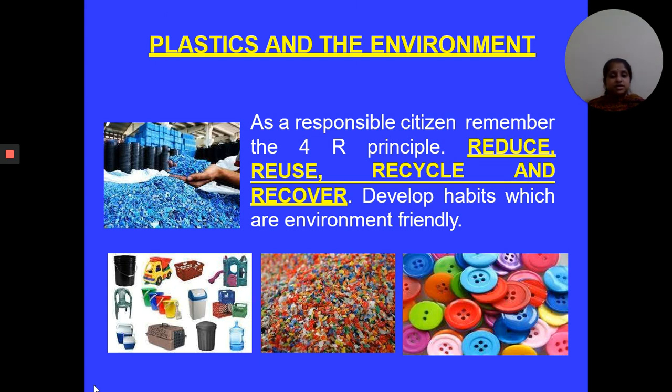In this case, what is recycling? Suppose you have a plastic material. This plastic material will be converted into raw material, and now this raw material is used for manufacturing different types of new plastic materials. That is recycling. And next is recover. We have to recover the plastics. How can we recover the plastic?